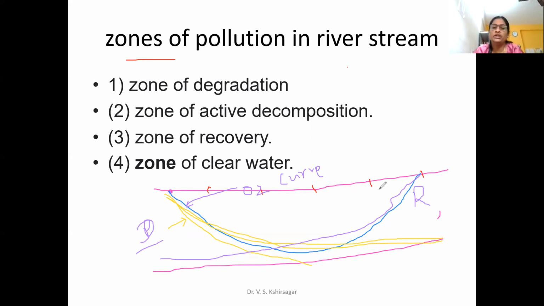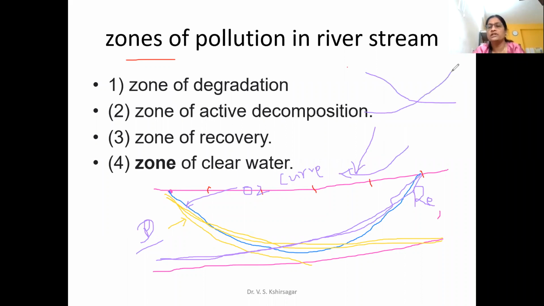At the same time, whatever natural activity is going on, wind is blowing, the sun's radiation is traveling, all these activities keep increasing the level of dissolved oxygen, and that graph is known as the reoxygenation curve. This is a deoxygenation curve, and this is a reoxygenation curve. So these 2 graphs are like this.